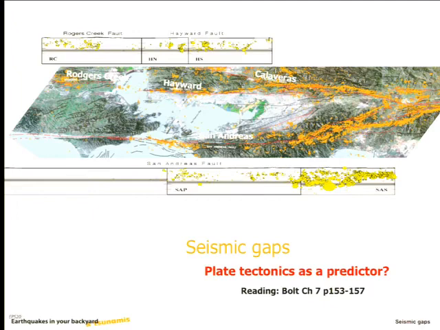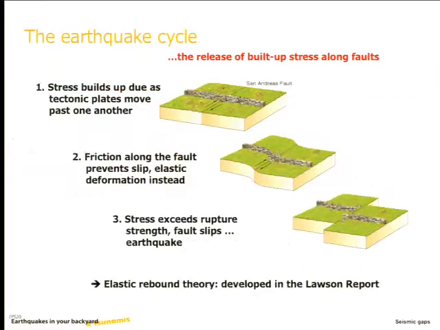We're then going to talk about tsunamis and volcanoes, which are both hazards related to earthquakes, so that's why we're covering them. And then, after we've done that, we take the second midterm, and then we move into the final third of the class. So again, I just want to give you a bit of sense of where we are in the class and where we're going. Okay? All right, so seismic gaps and whether we can use earthquakes as a predictor.